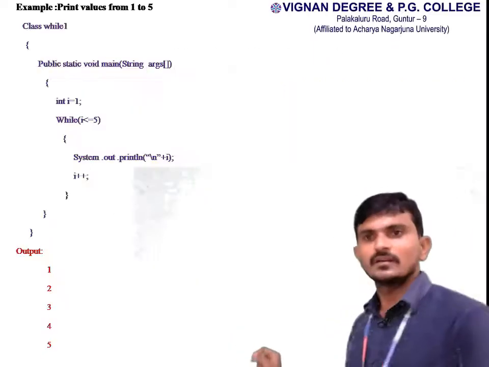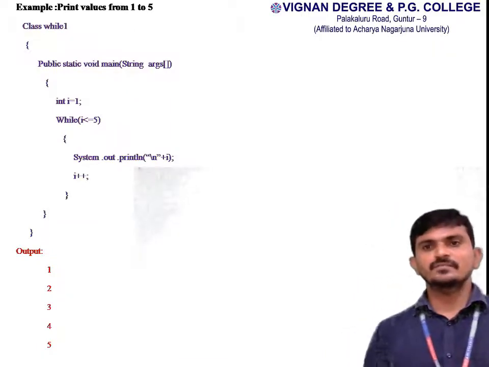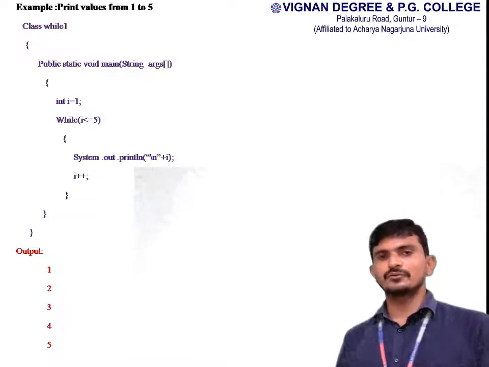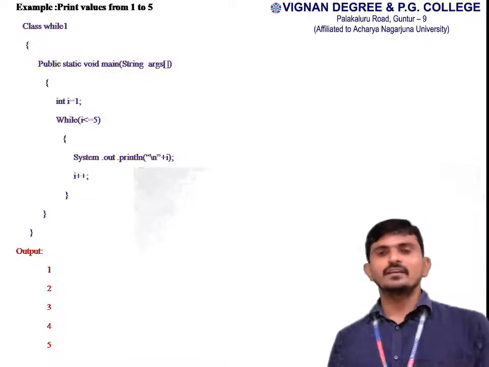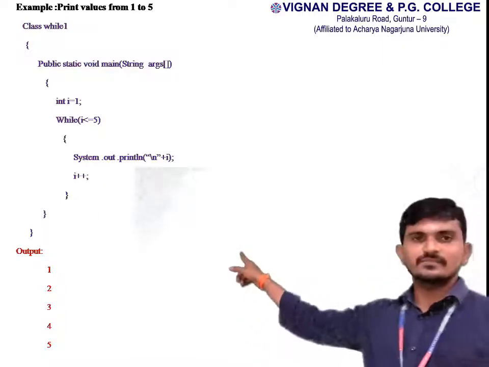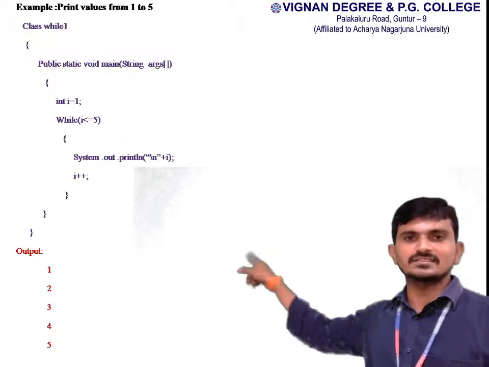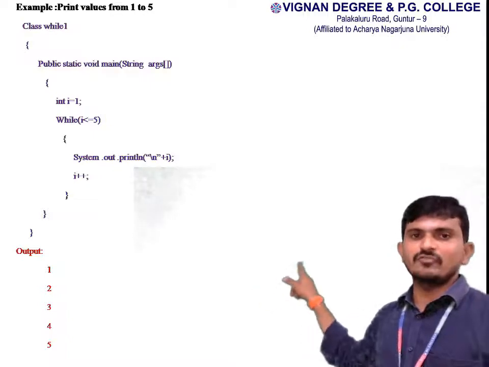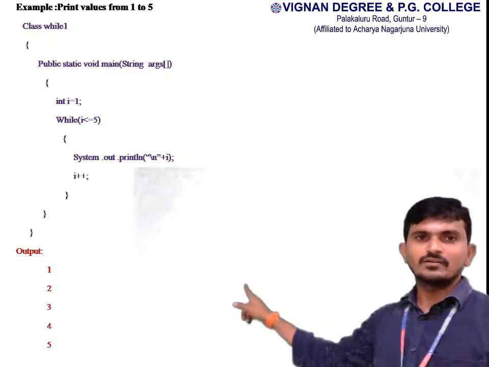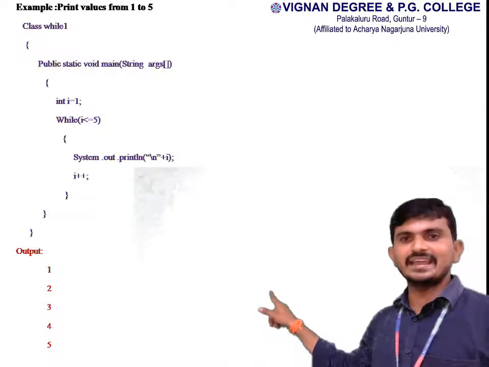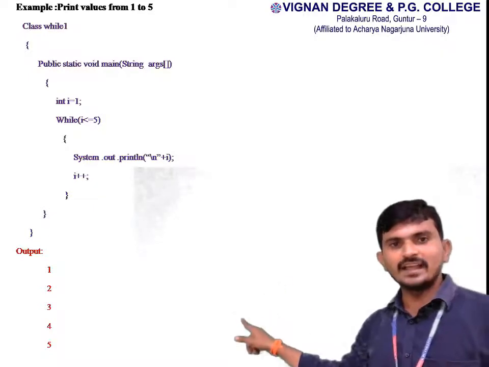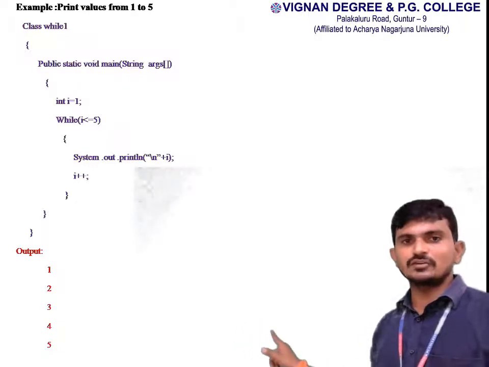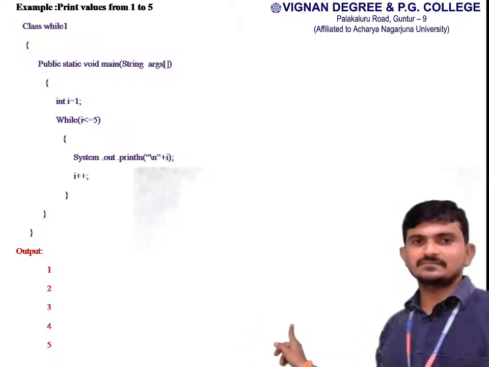Okay, next, we have to discuss printing values from 1 to 5 using while loop. First, class name While, open braces, public static void main String args, open braces, int i equal to 1, while i less than or equal to 5, System.out.println(i), i plus plus.